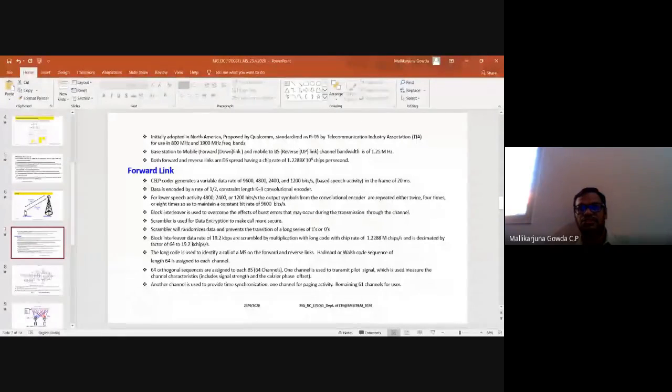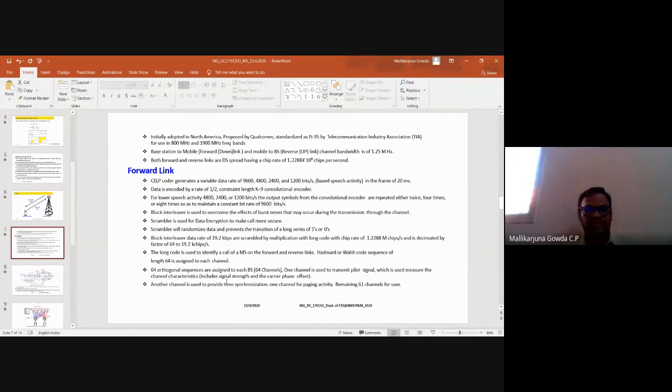One channel is used to transmit the pilot signal. The purpose of the pilot signal is to measure the channel characteristics. What are the channel characteristics? It will measure the signal strength, the carrier phase offset, and so on. That is the purpose of the pilot signal.